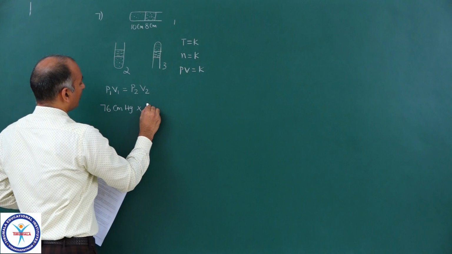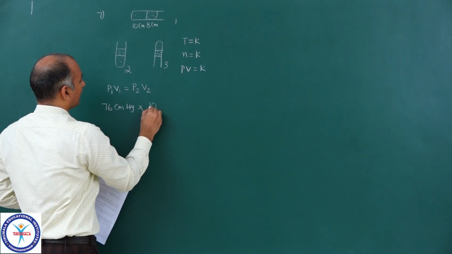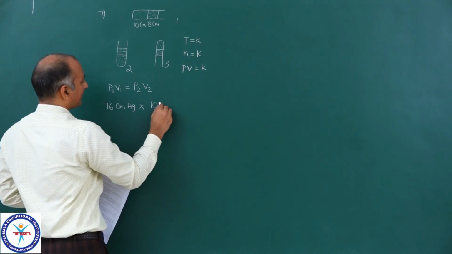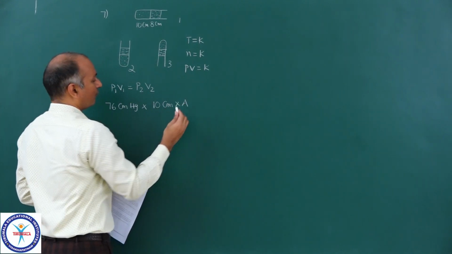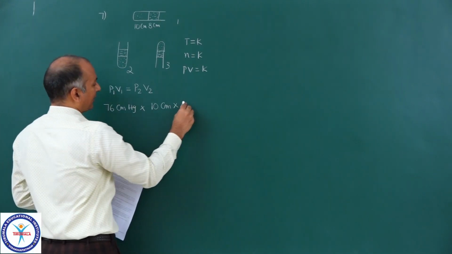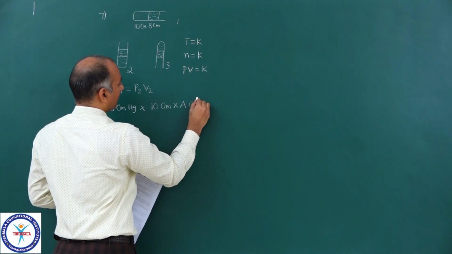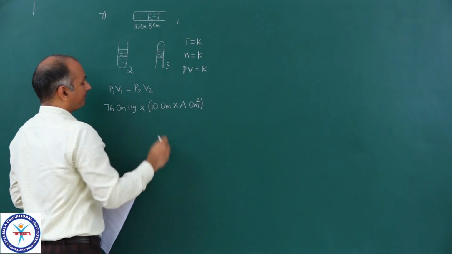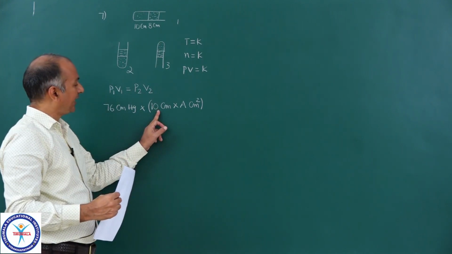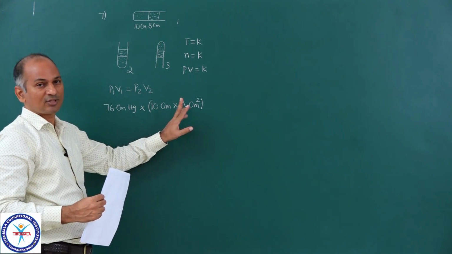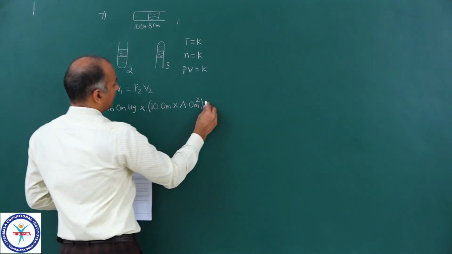So we can write down volume like this. The length of the air column is 10 centimeters. Now let us say the area of cross section, which we do not know, we can take capital A centimeter square. Now this is the total volume in centimeter cube. So this is the length of the air column, this is the area of cross section. So this is the volume of the air. Now that is equal to